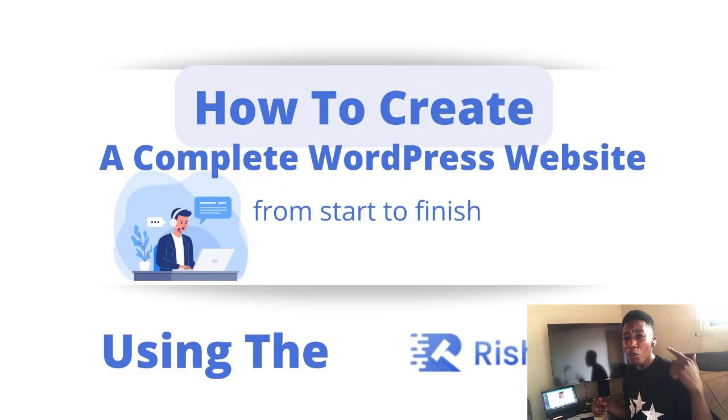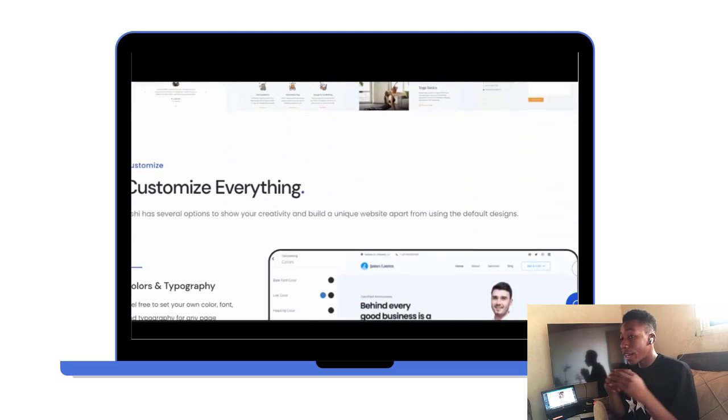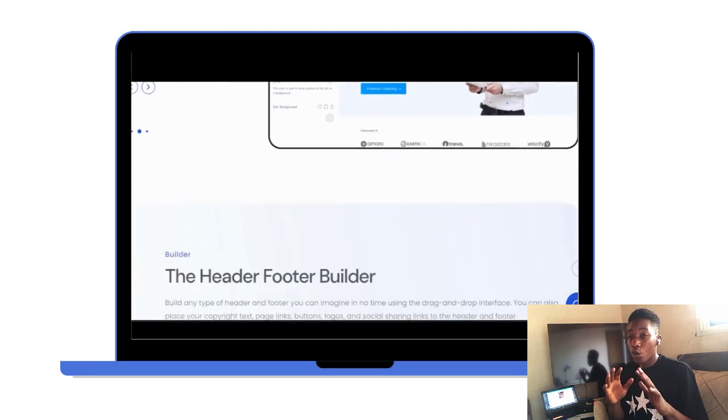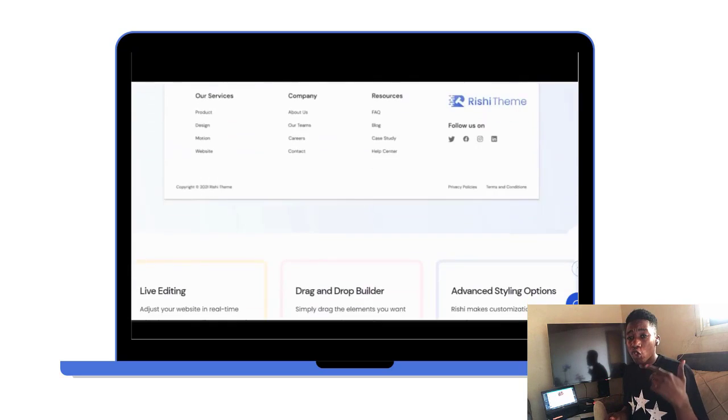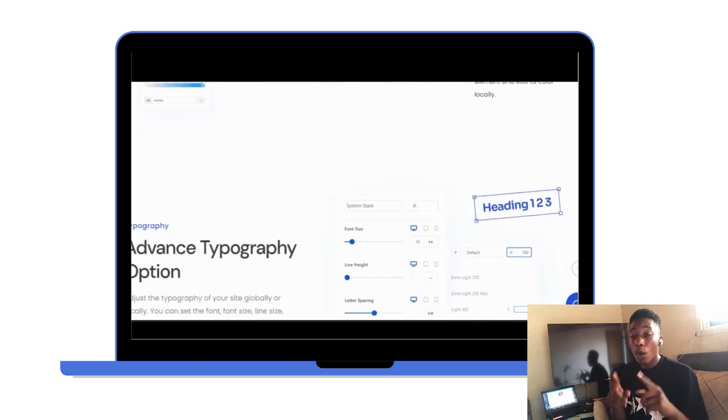Hello guys, have you been wondering if you can really create a website for free this 2022, or have you been wondering why there are so many websites online that look similar? Do you wonder if you can create a website for your business or whatever? I have good news for you. In today's tutorial, we'll be dropping a step-by-step process you can take to create a website